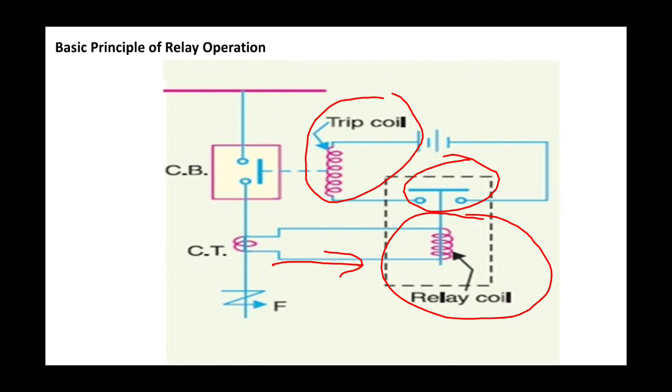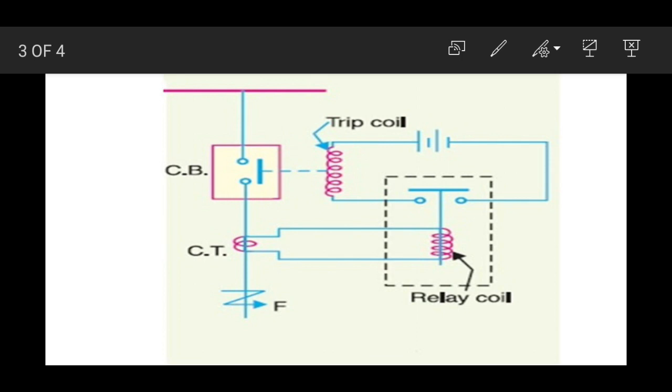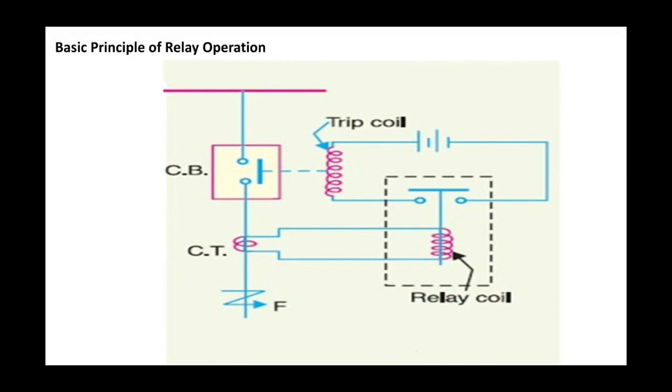This is the reason two trip coils are normally provided in the circuit breaker to get reliable operation of the breaker. Not only are two trip coils provided, but a trip coil monitoring relay is also used.